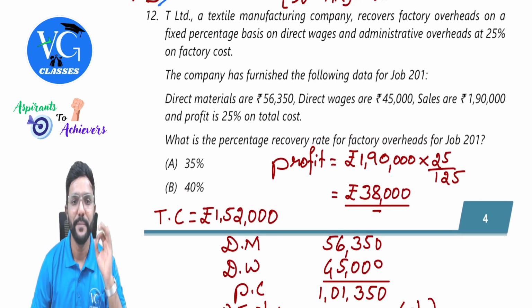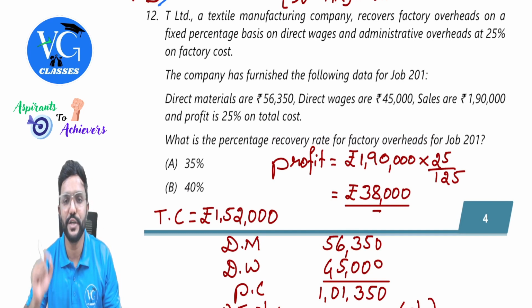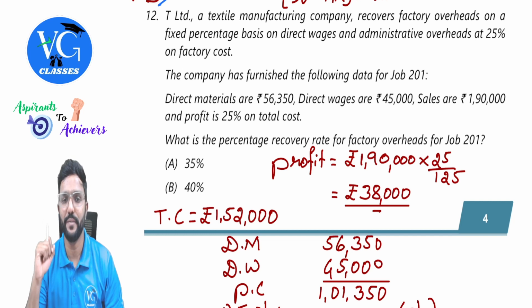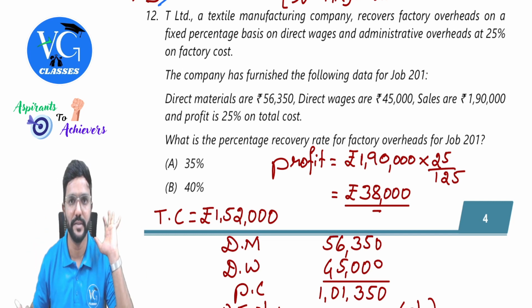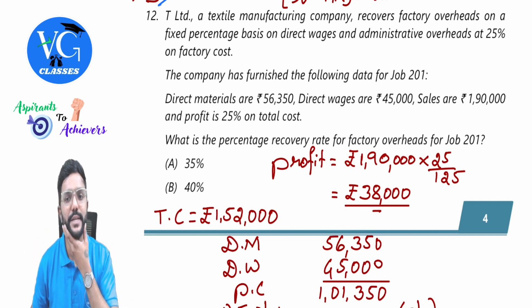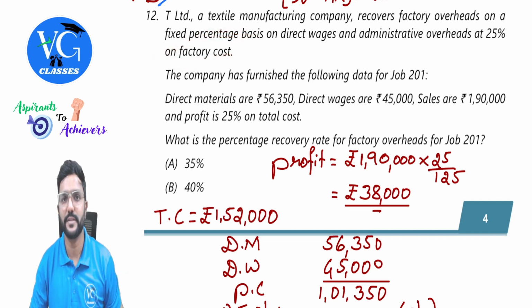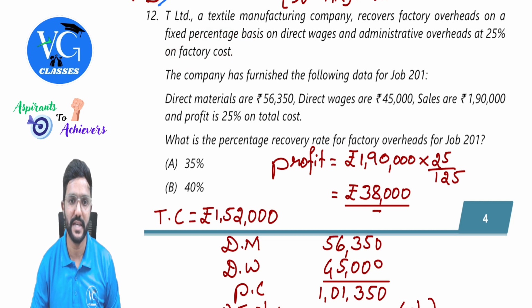Let us move to question number 12. T Limited, a textile manufacturing company, recovers factory overheads on a fixed percentage basis on direct wages. How much is that percentage? They have not given. Okay. And administrative overhead is 25% of factory cost. That is, prime cost plus factory overheads will get factory cost, guys.